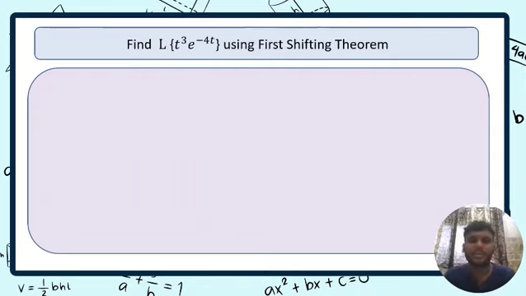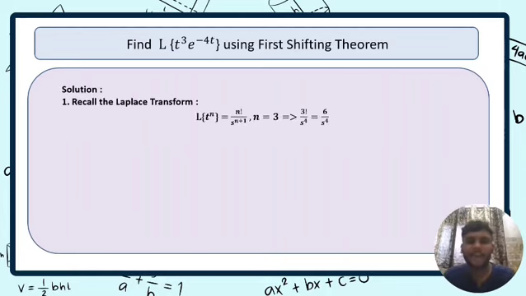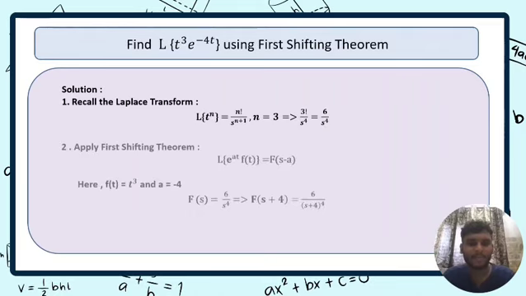So here is a new question on the first shifting theorem. In this question we have to find the Laplace transform of t cubed multiplied by e raised to minus 4t by using the first shifting theorem. So first we will recall the Laplace transform formula for t to the power n, that is n factorial by s raised to n plus 1. Here we can see our n is 3. So the formula will become 3 factorial by s raised to 4, which equals 6 by s to the power 4. So now we'll apply the first shifting theorem formula.